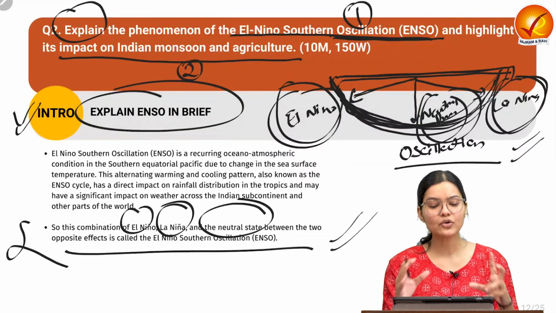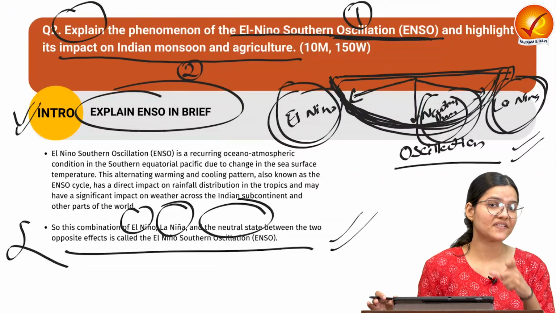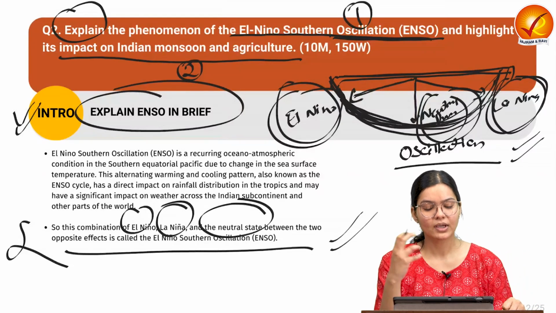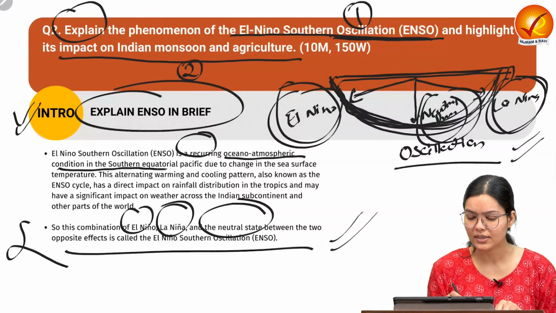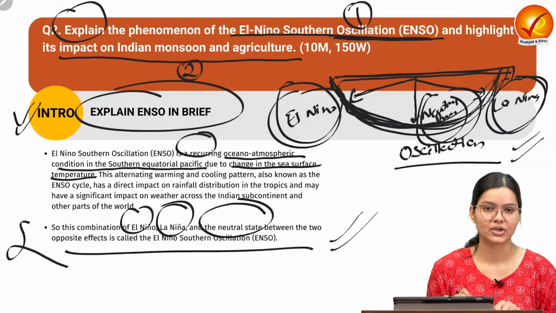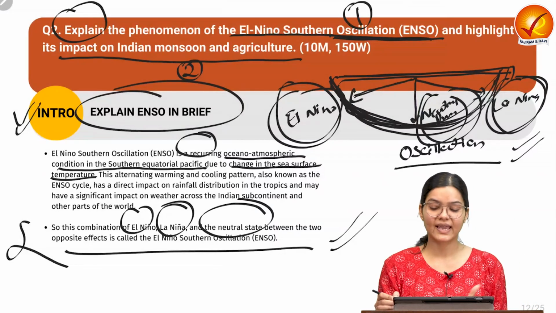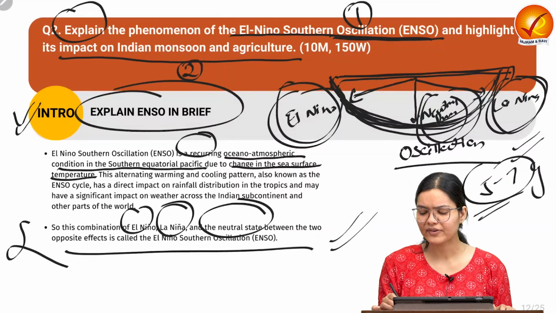Now try to understand what ENSO is and why it is causing a temperature difference in the Southern Oscillation. So ENSO is a recurring oceano-atmospheric condition in the Southern Equatorial Pacific due to the change in the sea surface temperature. So we can see this is a recurring cycle. This particular cycle of changing takes around 5 to 7 years.